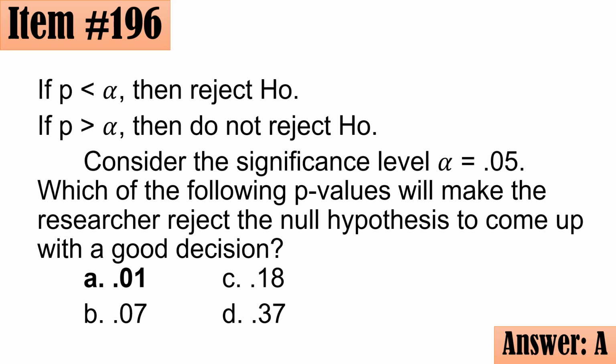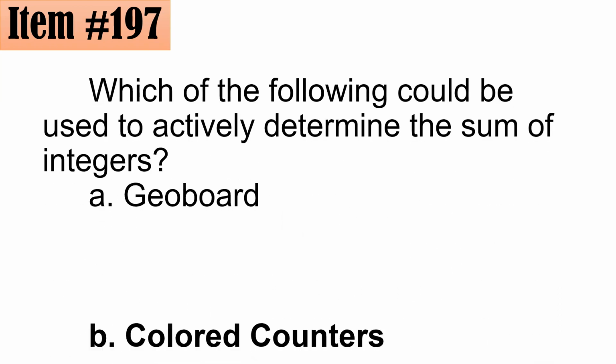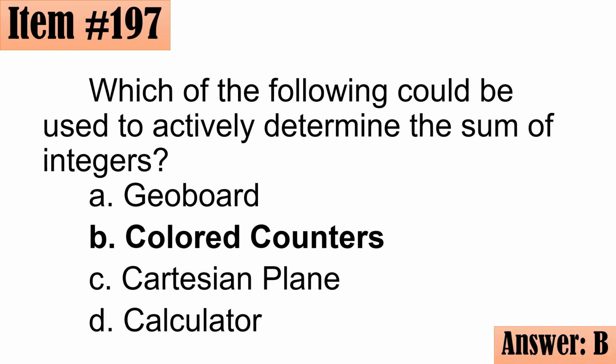Tama. 197. Which of the following could be used to actively determine the sum of integers? Is it A, geoboard, B, color counter, C, Cartesian plane, or D, calculator? Okay, geoboard. Sum po ng integers, ha? I hope na hindi po kayo sumagot ng geoboard for the sum of integers because we are usually using colored counters.